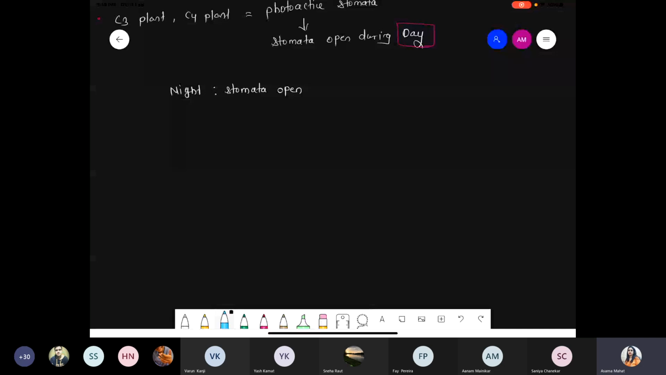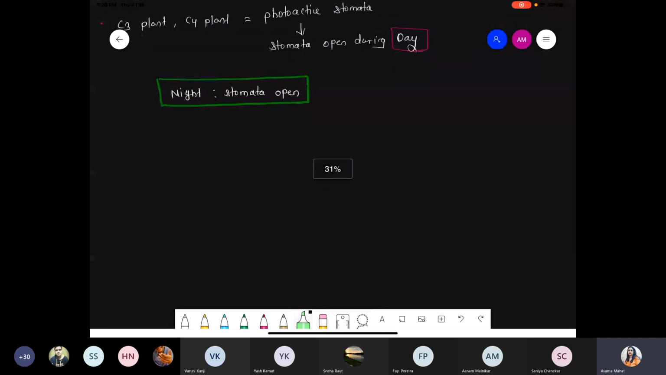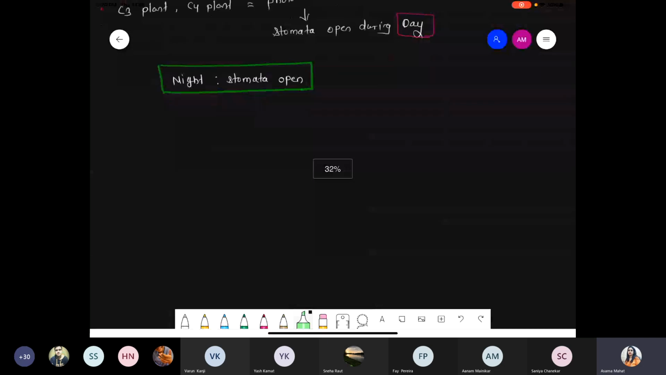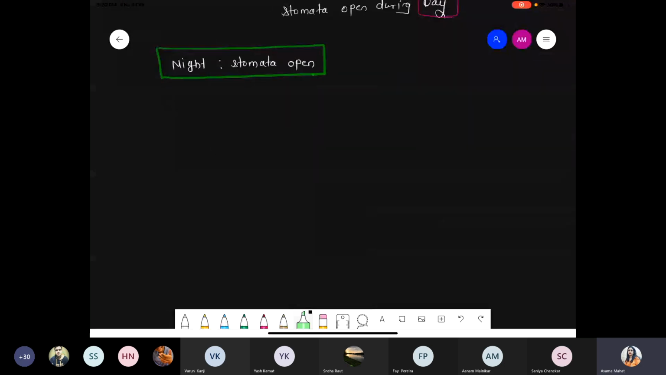We are talking about the condition that stomata get open during the daytime as well as the night time. So first of all, we are taking the condition that stomata get open during the night because it is a photoactive stomata. Now what happens? Suppose there is a leaf. Inside the leaf, with the help of the stomata, carbon dioxide gets entered. So we are talking about atmospheric CO2. Atmospheric CO2 gets entered with the help of the stomata.